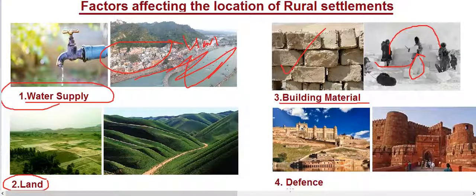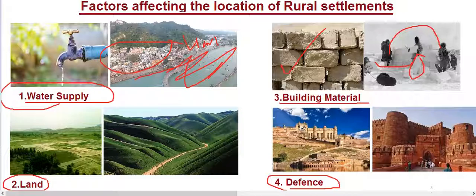Now the last point is defense. The location of rural settlements is also decided keeping defense in mind. Why? Because they have to be settled in such a way that enemies cannot attack those areas during political instability, wartime, or hostility with neighboring groups.